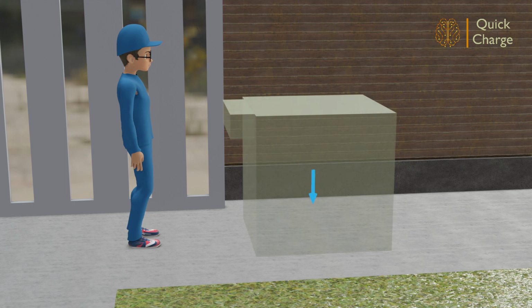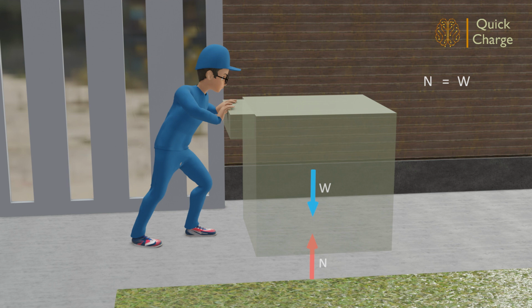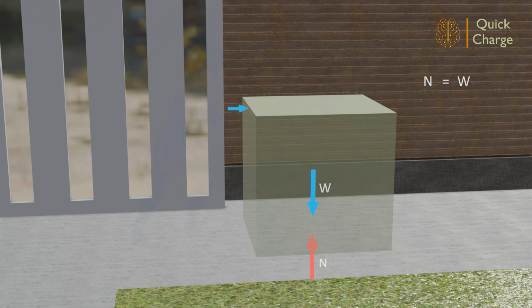The self-weight of the box is acting downwards. An equal and opposite reaction is offered by the floor and equilibrium is established. The man is applying horizontal force on the block. Let us replace the man with a horizontal force. The system was in equilibrium for this condition. This indicates the presence of an equal and opposite horizontal reaction acting on the body.